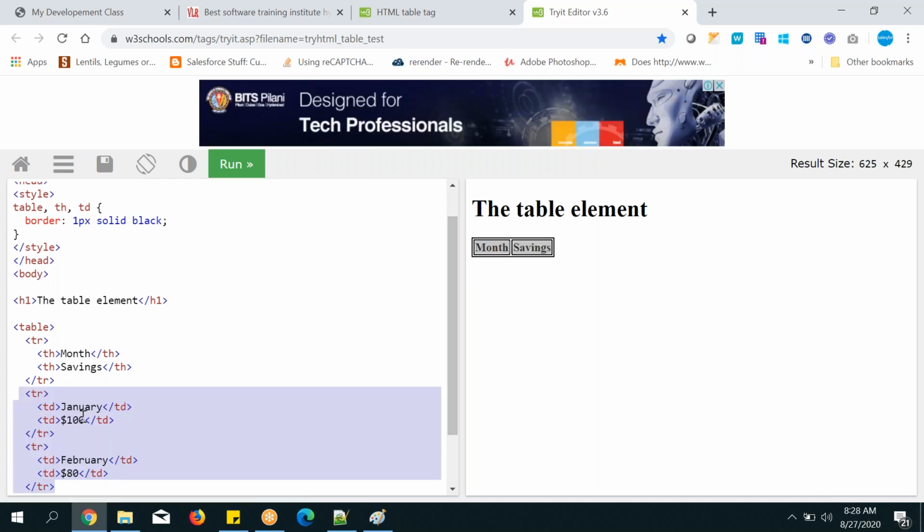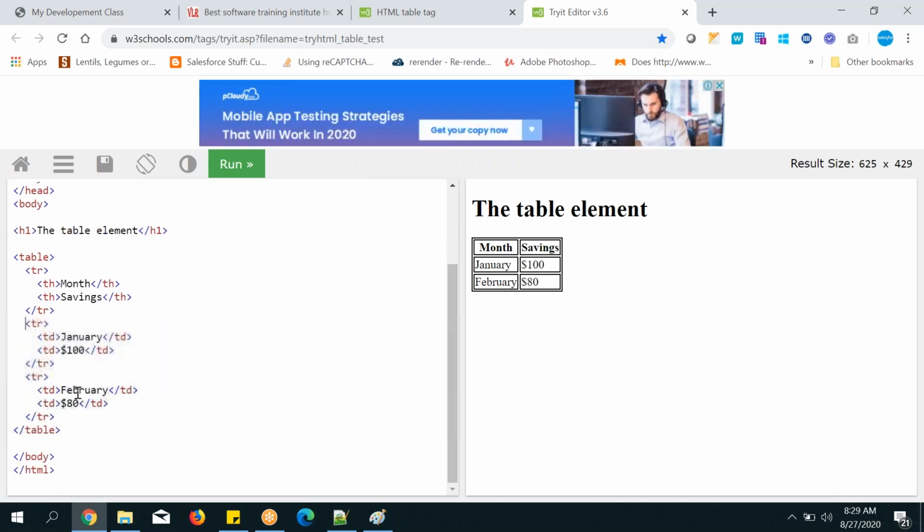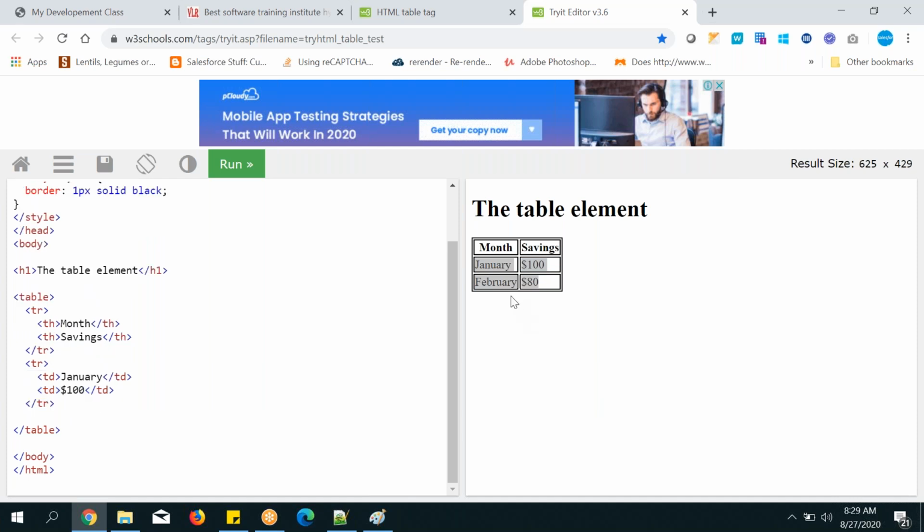And again add it. What happened? So these two TRs I have removed it. That means these bottom parts are removed. That you need to observe it. Otherwise, remove one by one. Remove bottom tier. What is this one? February and $80. Remove it. So refresh it. So February 80, the full row is removed. That you need to observe it.